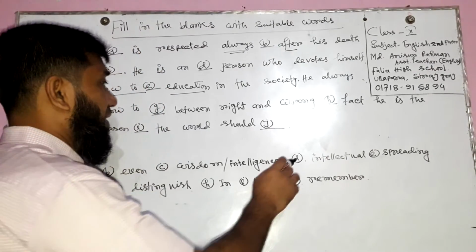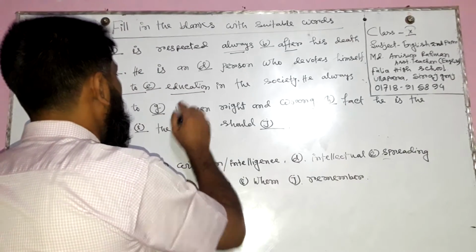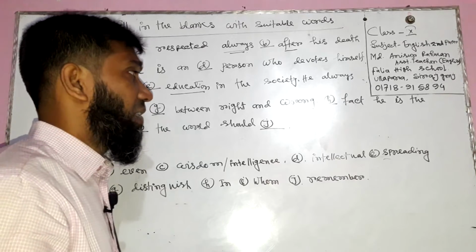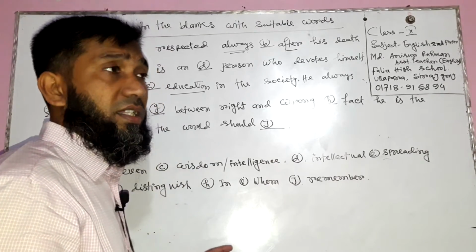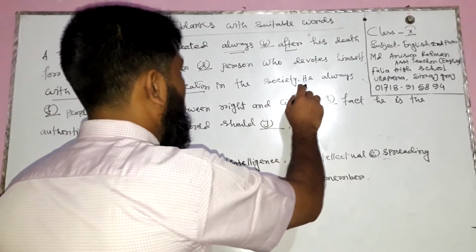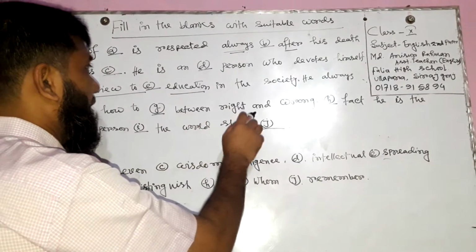Spreading is also a present participle, and it modifies the education. In this place, spreading plays the role of an adjective. Education in the society.